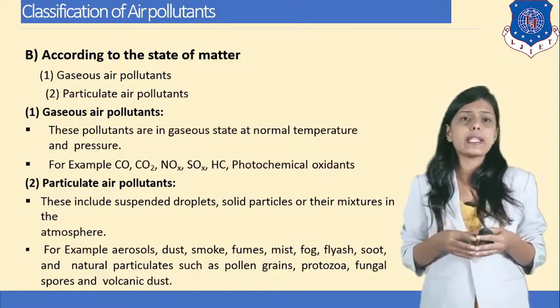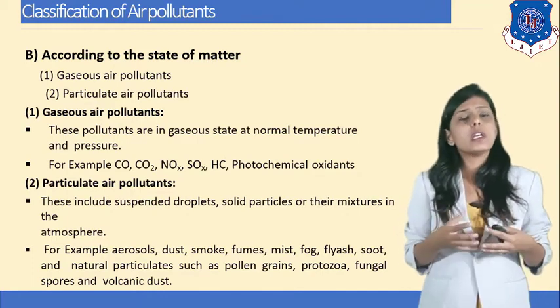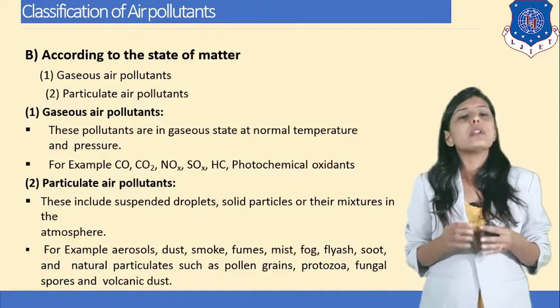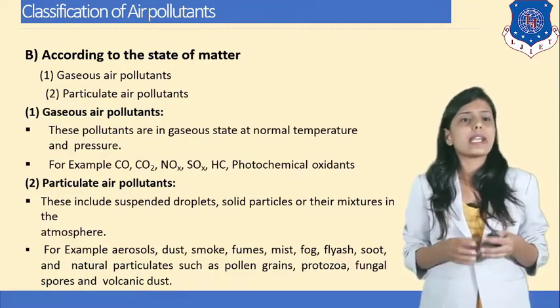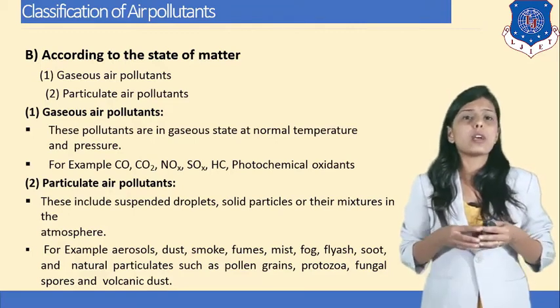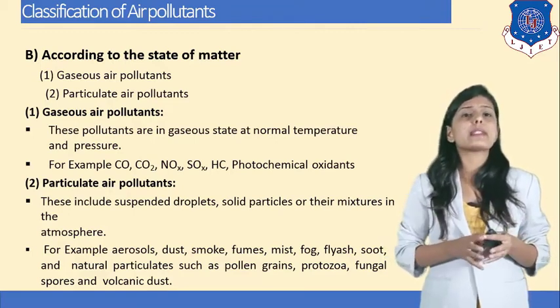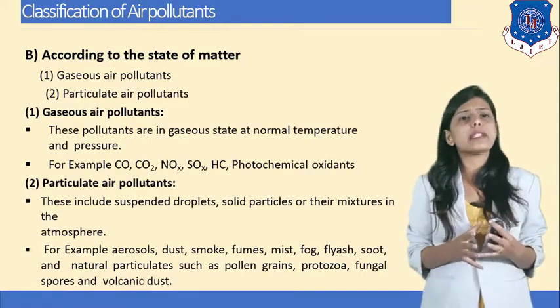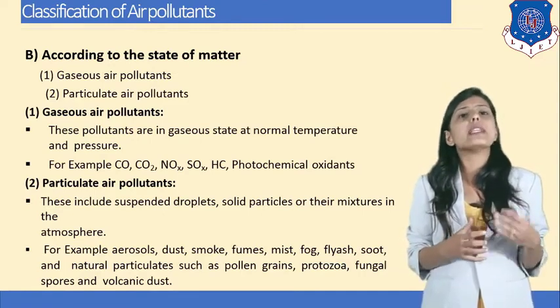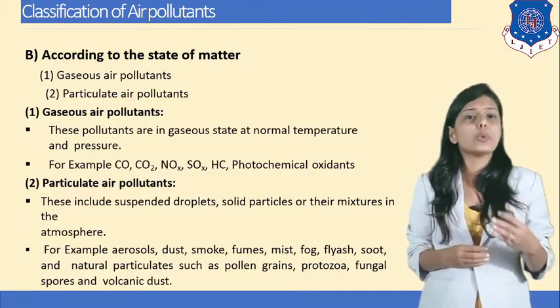The first is known as gaseous air pollutants because they are in a gaseous state at normal temperature. For example, carbon monoxide, carbon dioxide, nitrogen oxides, sulfur oxides, hydrocarbons, and photochemical oxidants are all in a gaseous state at normal temperature and they create pollution in the atmosphere. That's why they are known as gaseous air pollutants.